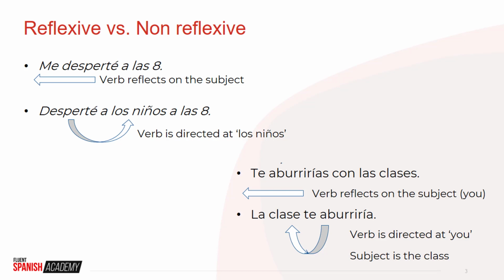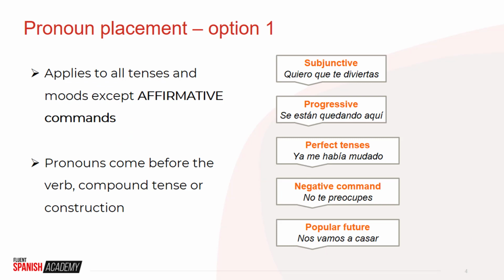Now, what about those tricky pronouns then? Do they always go before the verb? Well, we have two options for pronoun placement with these reflexive verbs. Option 1 is exactly the placement that we've been seeing so far. So here are some examples with some different reflexive verbs in different moods and tenses using option 1. Quiero que te diviertas. I want you to have fun. Se están quedando aquí. They are staying here. Ya me había mudado. I had already moved. No te preocupes. Don't worry. Nos vamos a casar. We're going to get married.